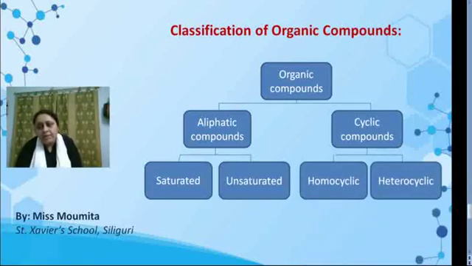Now, cyclic compounds are classified as homocyclic compounds and heterocyclic compounds. Homocyclic compounds contain only carbon atoms. Example, benzene. Whereas heterocyclic compounds contain, along with carbon, oxygen also, nitrogen and sulfur. Example, pyridine.